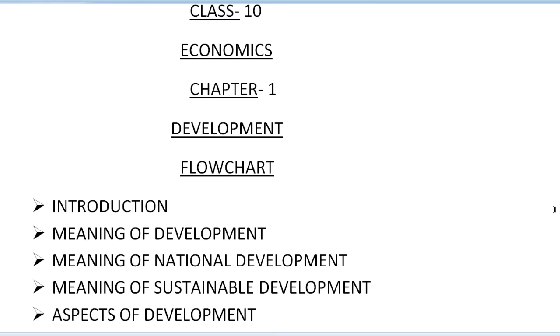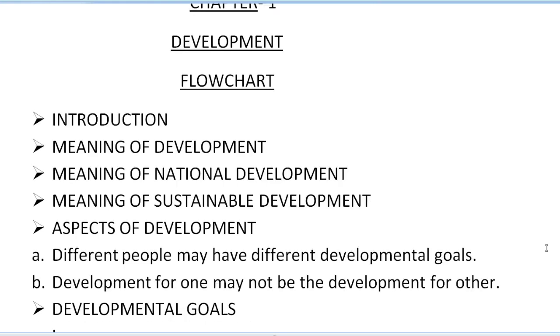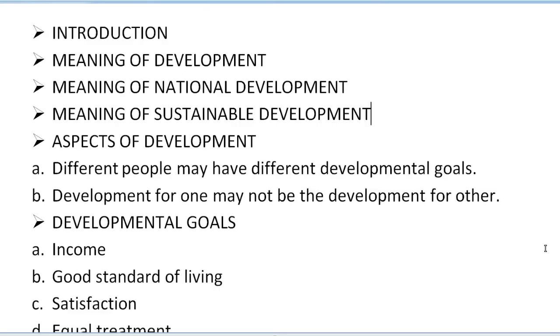Today in this video, we are going to discuss the flowchart of class 10th economics chapter 1, Development. In this flowchart, I am going to tell you what important headings we have to include and what important headings we are going to read and understand under this whole chapter. So these are all the important headings which I have mentioned in your flowchart.